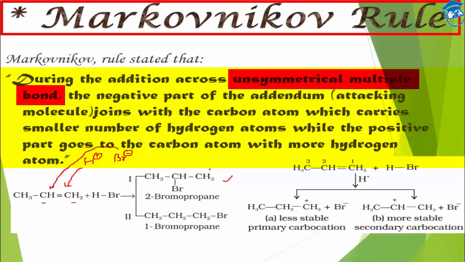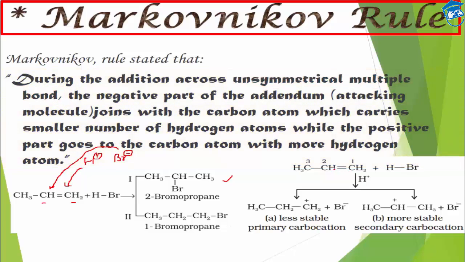Now let's analyze why it is happening as such. First of all, the electrophile is going to attack, either the carbon at the 1 position or at the 2 position. Suppose it attacks the carbon at the center.